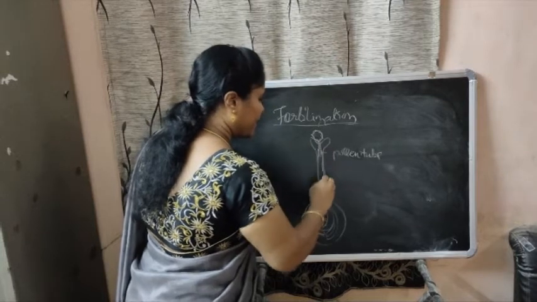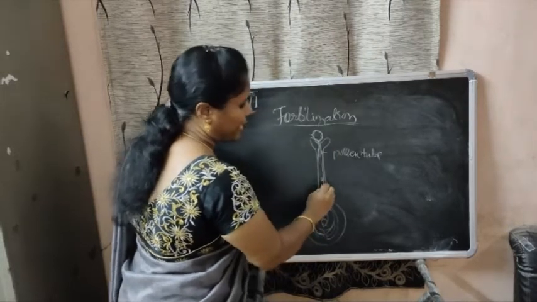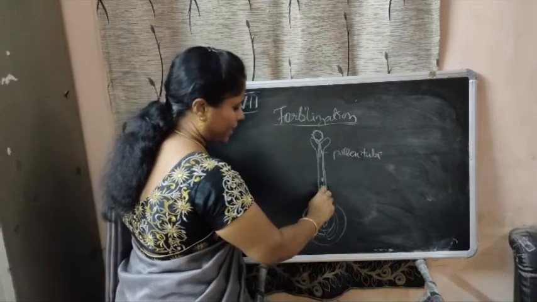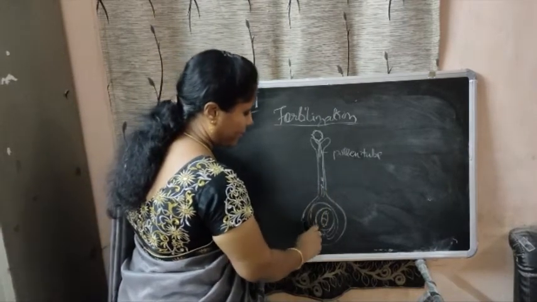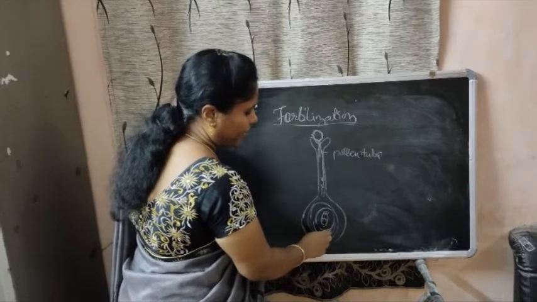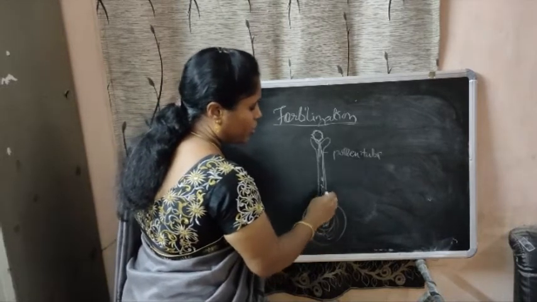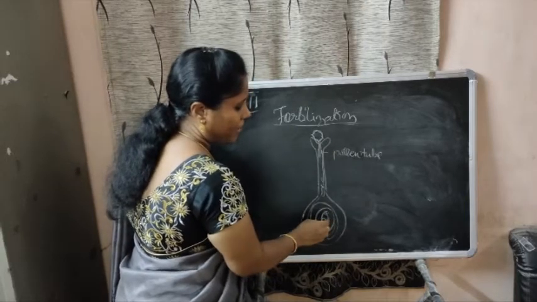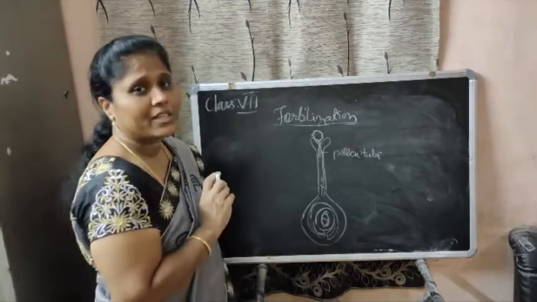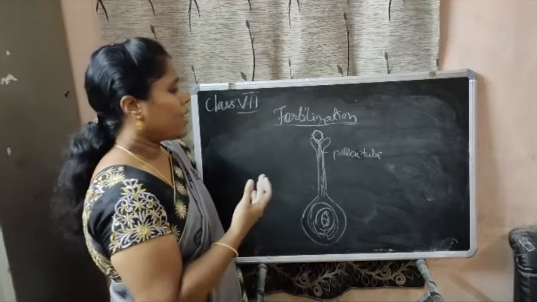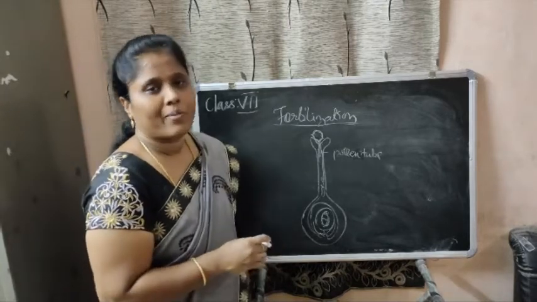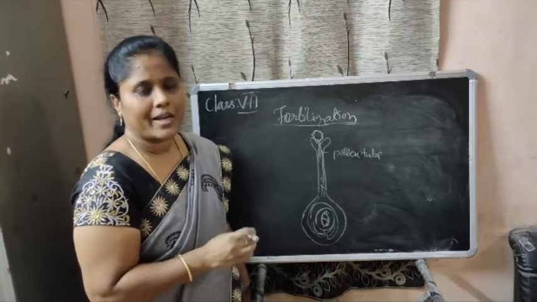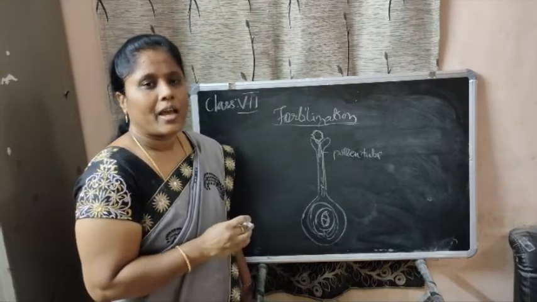They carry the male gamete to the female gamete. Inside the ovary, through the style, it enters the female gamete. After that fertilization takes place, that is, the fusion of the male and female gamete. After that the zygote is formed, and that zygote develops into an embryo.